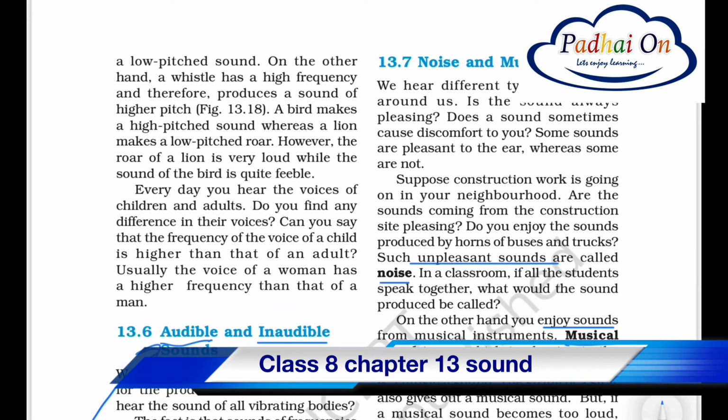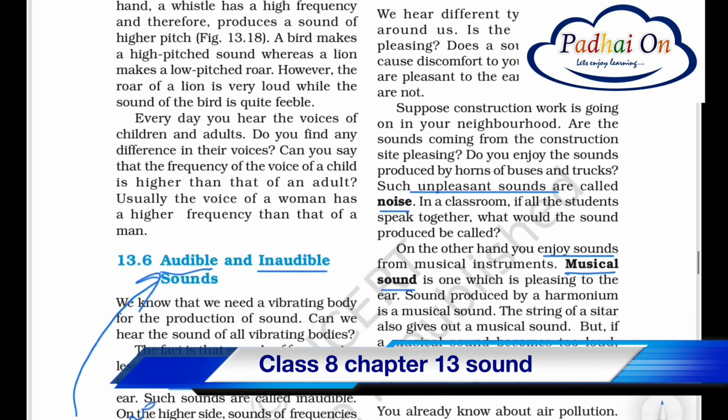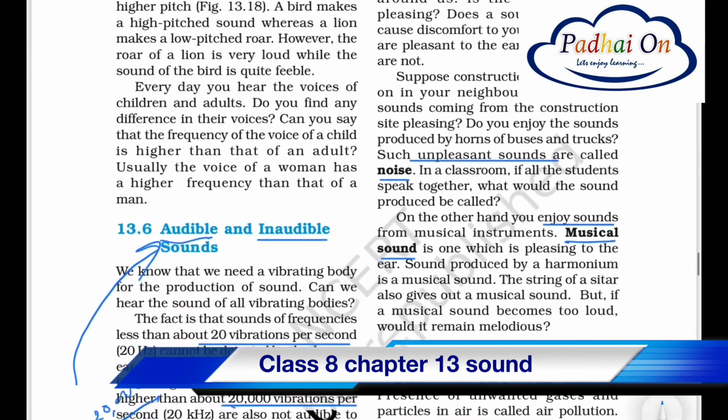Now, noise and music. Whatever pleasant sound we like to listen to is called a musical sound, or an enjoyable sound. So that's music, right? We love to hear it. An unpleasant sound means an unwanted sound produced by the objects around us, and it is called noise, right? So here the difference between noise and music is clear.